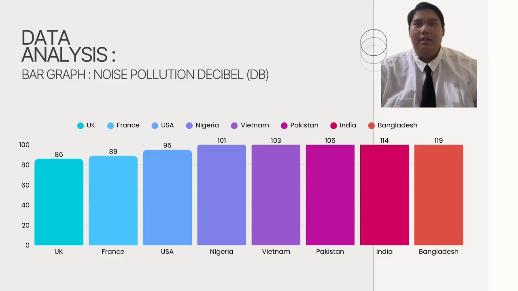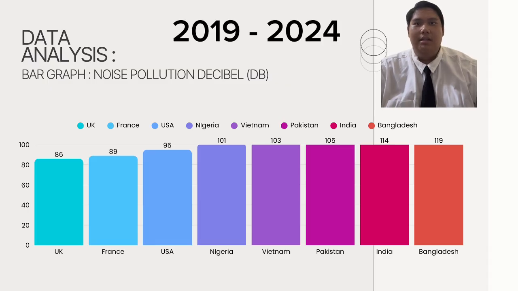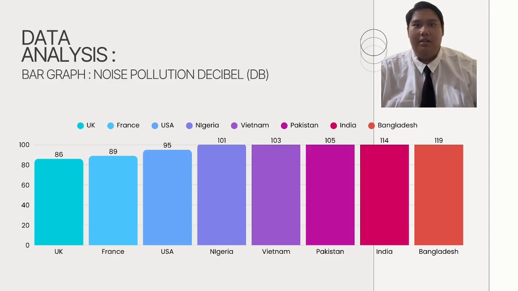First, the title of the bar graph is Country with the Most Polluted Noise from 2019 to 2024. This graph shows that Bangladesh and India experience the highest level of urban noise, while countries such as the USA, France and the UK have lower but still significant levels of noise pollution. This highlights that excessive noise is a global problem that affects people's health and quality of life.